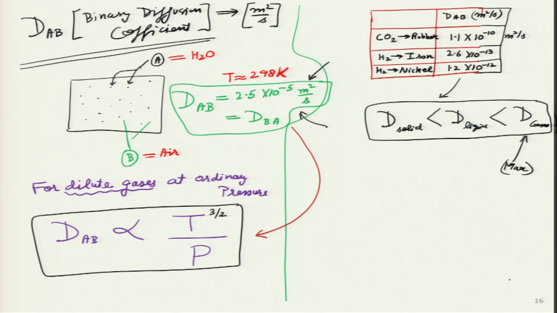If some smoke is there, then it spreads very fast through the gas. If we add some dye, or let us say I add coffee or some color dye to my milk or to water, then it will spread pretty fast as well. But if we are adding something in a solid, then it may take a long time.